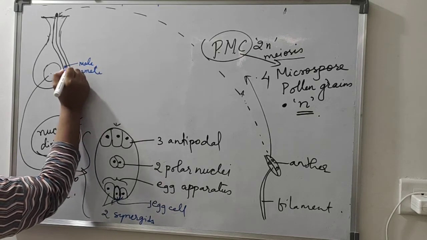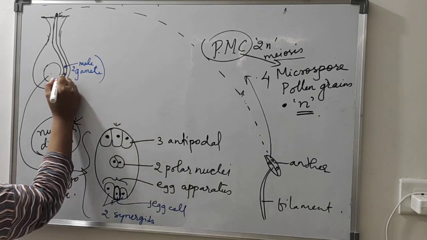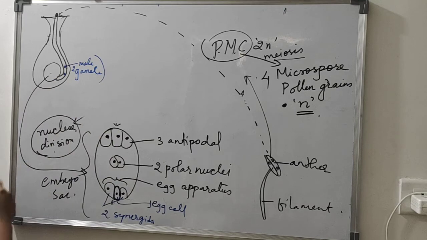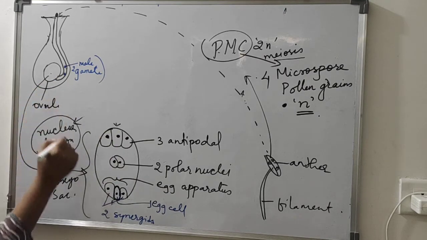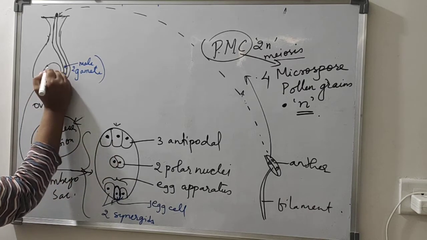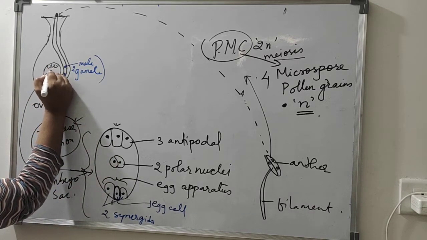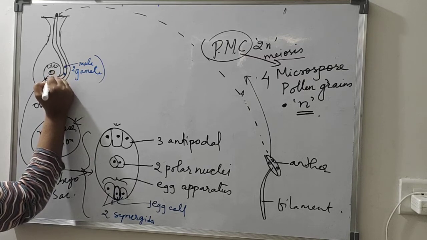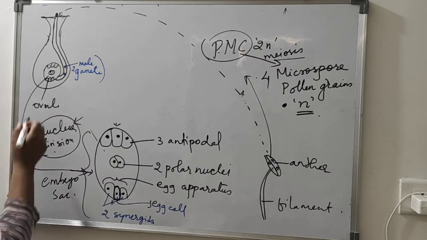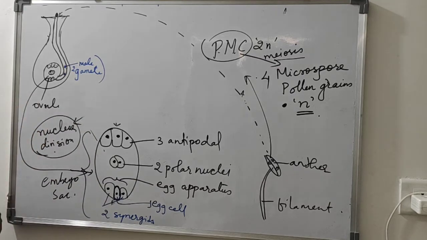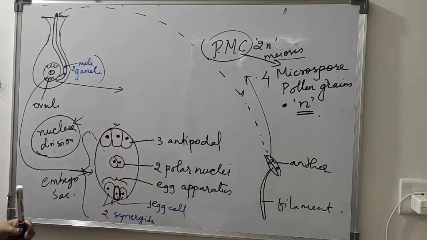How many? 2. Okay, 2 male gametes are released inside this pollen tube. And inside this ovule, this is an ovule, what do you see? This embryo sac is like this. Alright, this is how the embryo sac is inside this ovule. Now, what happens during the fertilization? This one I am showing you here.